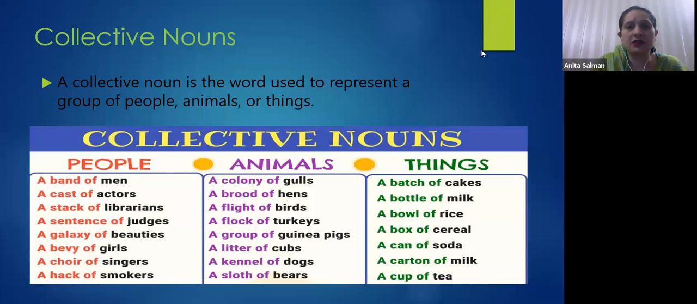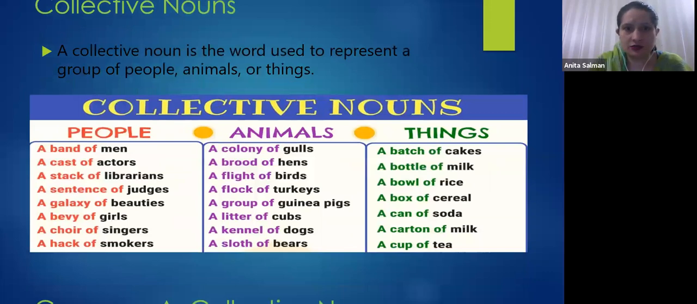Similarly, regarding things, you can say a batch of cakes, a bottle of milk, a bowl of fries, a box of cereal, a can of soda, a carton of milk, a cup of tea. Though they are plural, we take them as singular. In sentences, it sometimes depends upon the context whether we use it as singular or plural. Hope it is clear. If it is clear, give me a thumbs up so that we come to our topic now. Okay, fine, good.